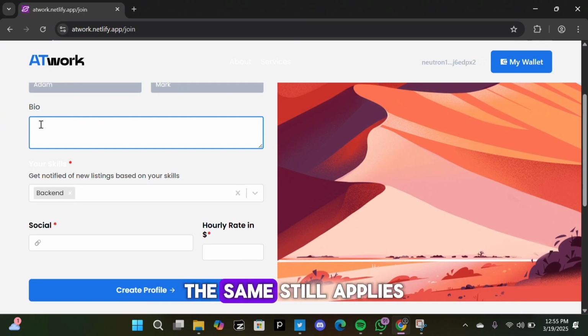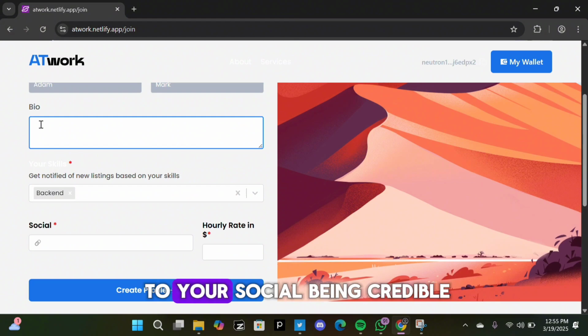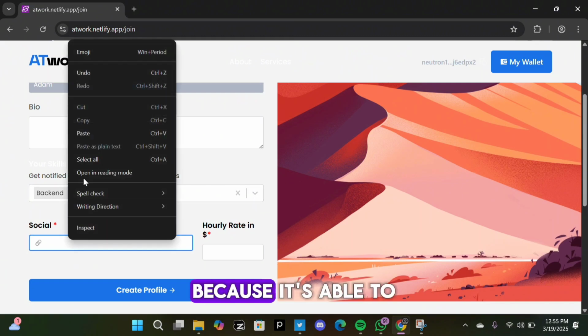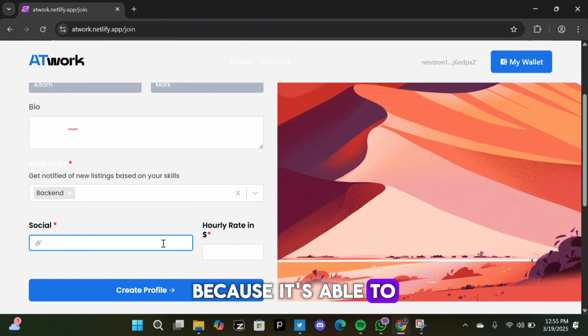Social. The same still applies to your social being credible. Remember, if you're putting in a link to a social that is not functional, or if you're putting in a fake link, you see that it's not even going to be accepted because it's able to detect actual URLs and just random links or words. So I'm going to put in a URL here, paste, and okay, let's see.